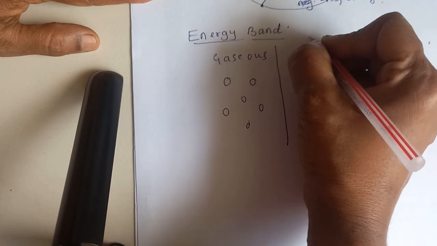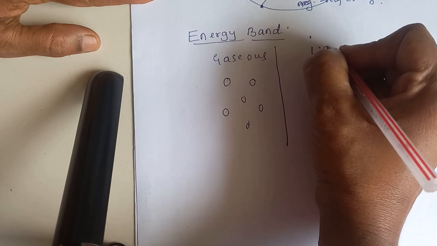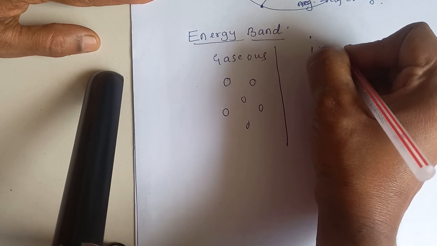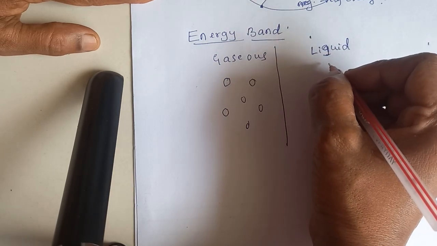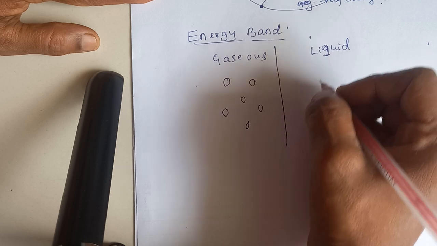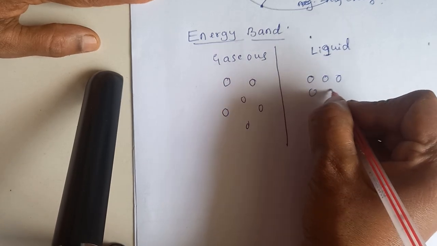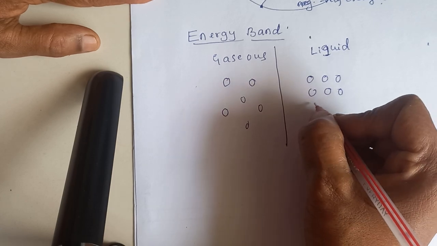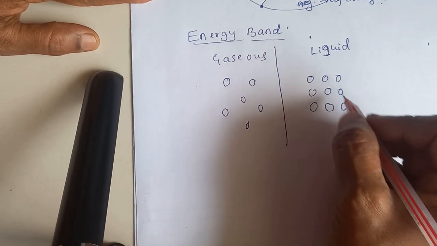So let us consider the liquid substance. In liquid, the molecules are closer to each other, like this.